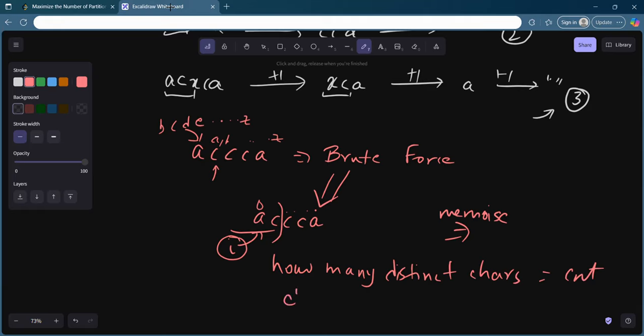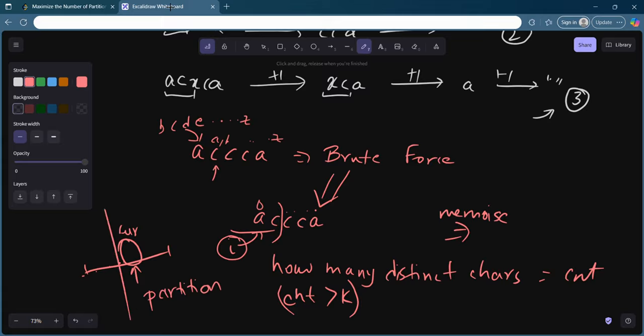Now if this count exceeds k, say I am traversing a string and adding a current character, and I see that the count gets greater than k, then I understand that I need to do a partition just before this current character. This much you understand, right? I hope there is no difficulty.